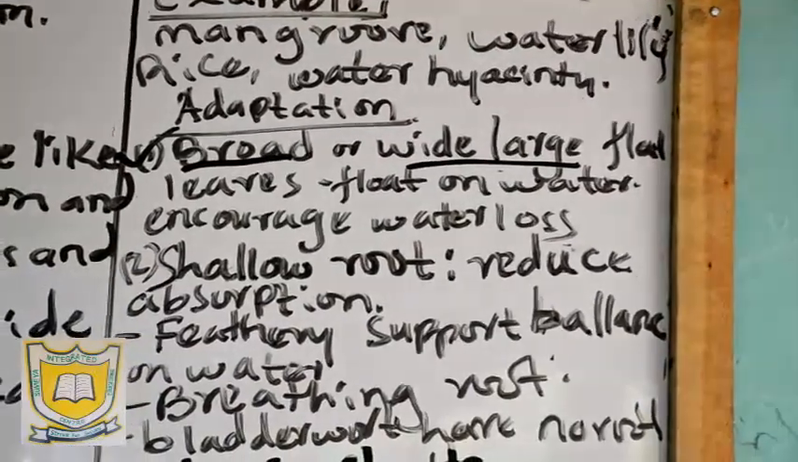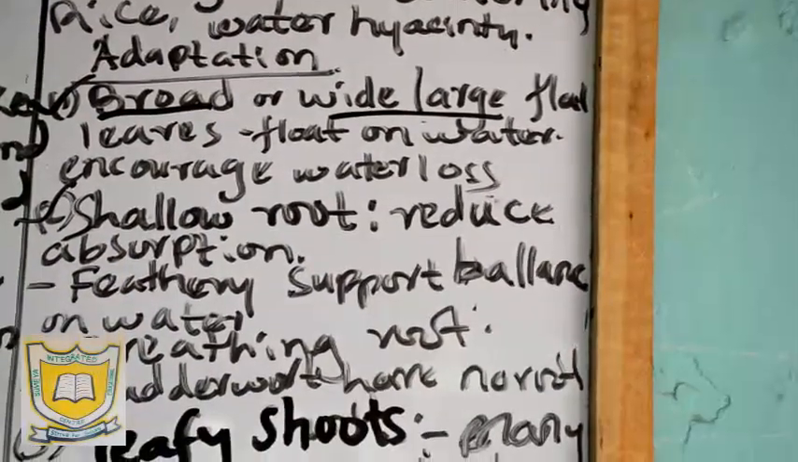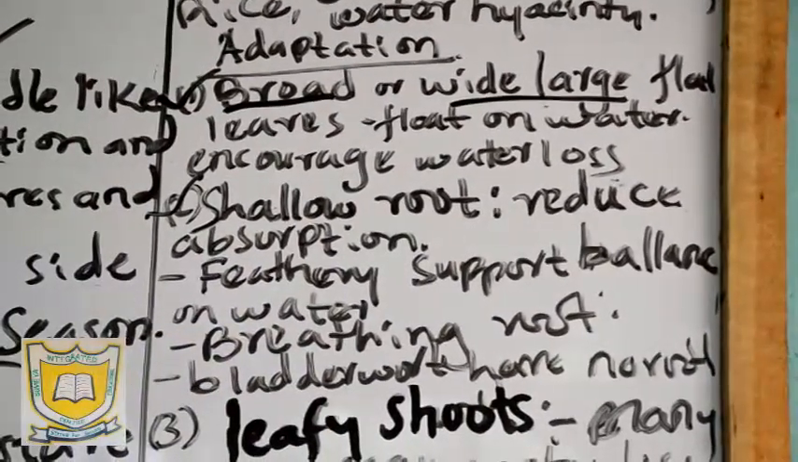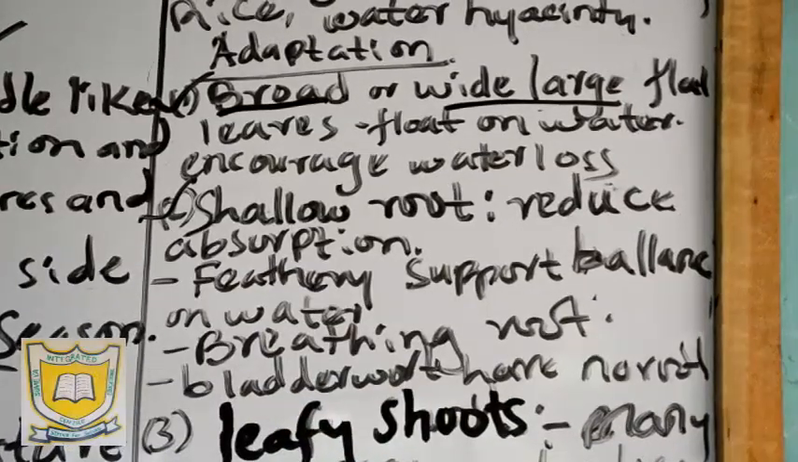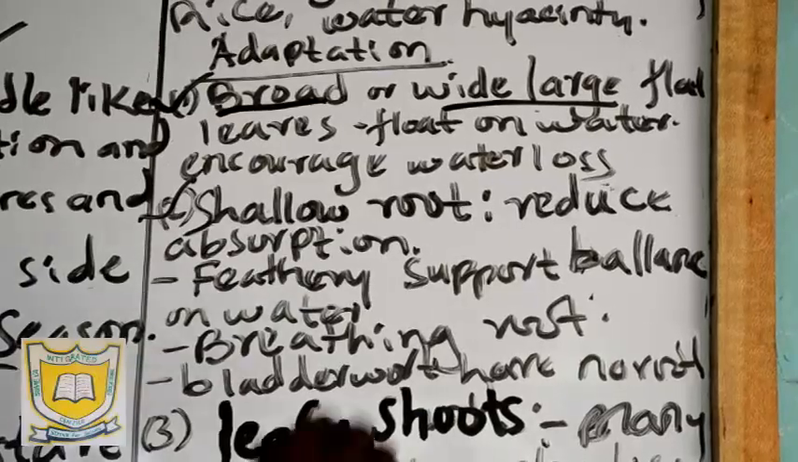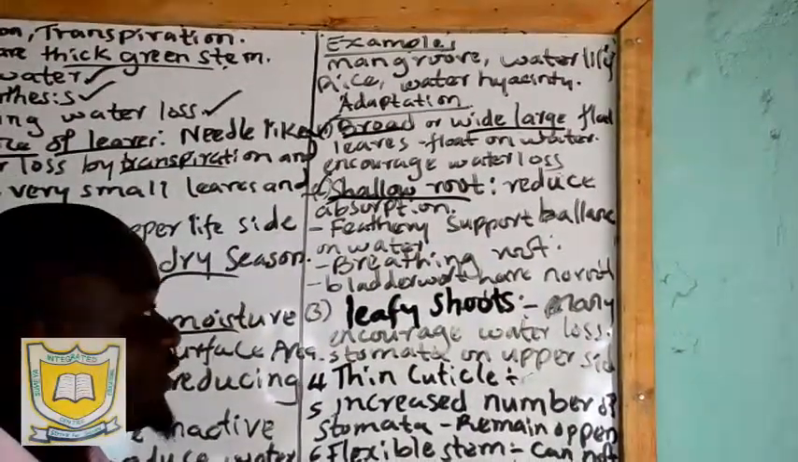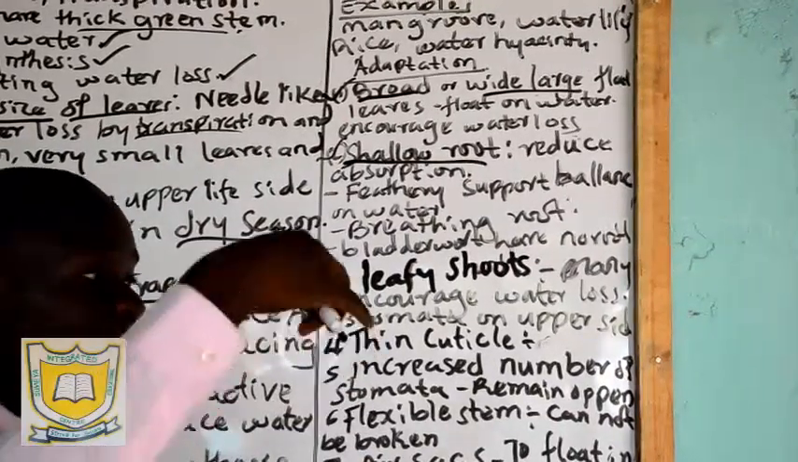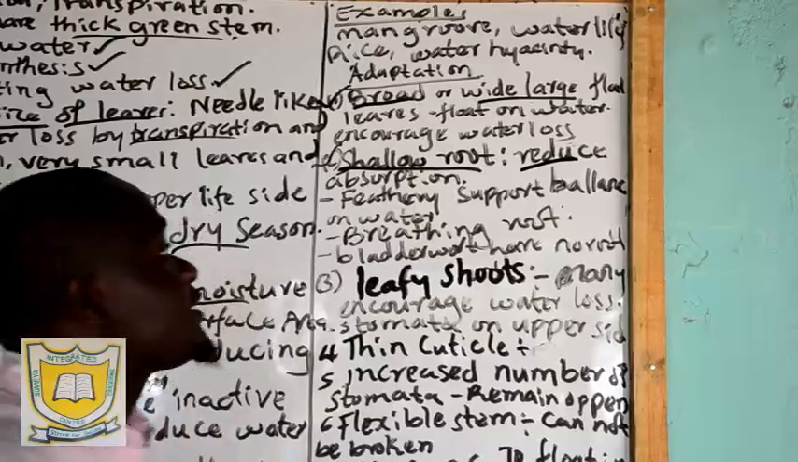We move to the second adaptation, where they have shallow roots. What is the presence of the shallow roots? In the dry season, we say they have deep and widespread roots, but here we are talking of the shallowness of the root. Now, why? The shallowness of the root is because water is already available in the environment. Hence, there is no need for the plants to have deeper roots. Now, the other importance is just for absorption.